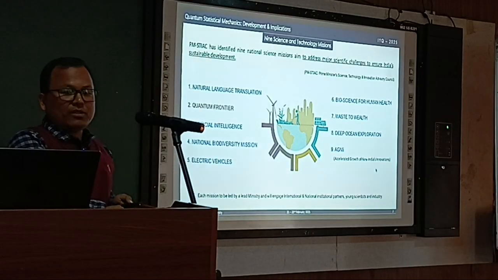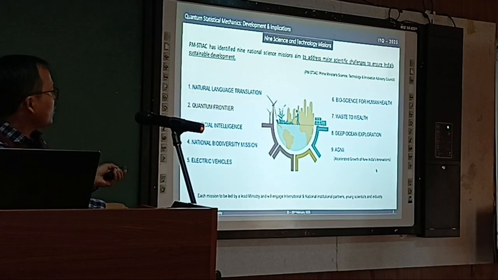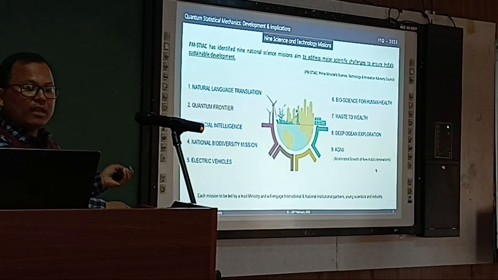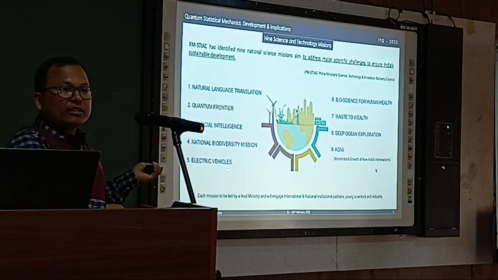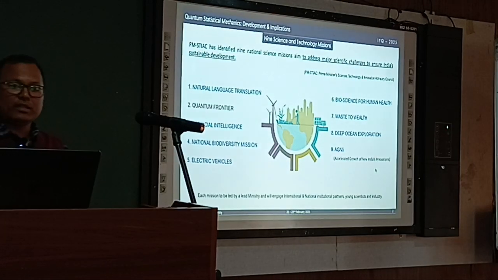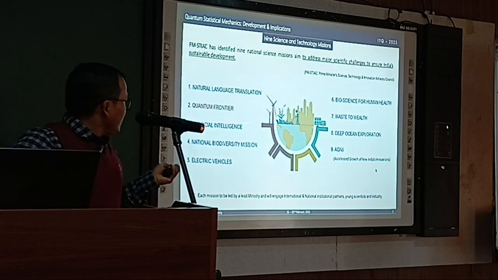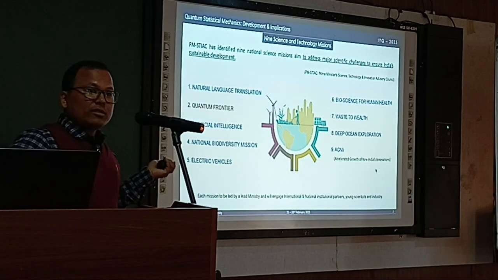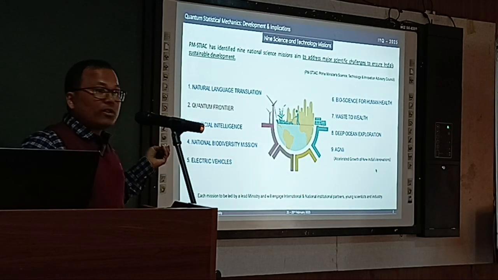In 2019, they identified nine missions. For example, NLT, natural language translation. Then one of them is quantum frontier. Others are AI, national biodiversity, electric vehicles, bioscience for human health, waste to wealth, deep ocean exploration, and the last is Agni. People have been mentioning the national supercomputing mission, that's another one, and we have this quantum frontier.